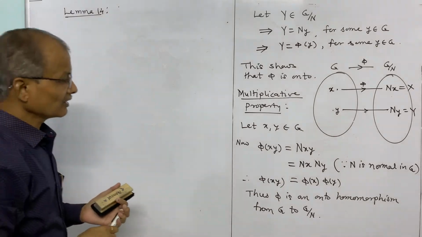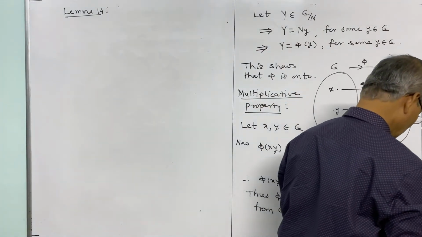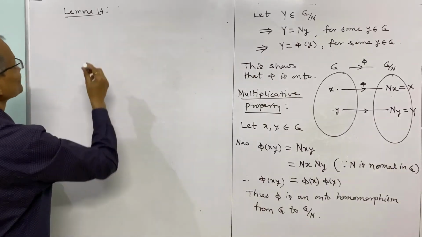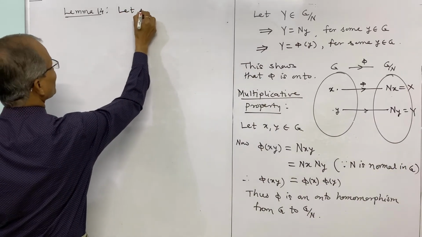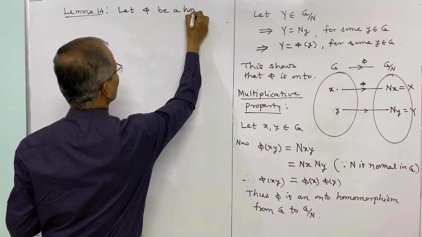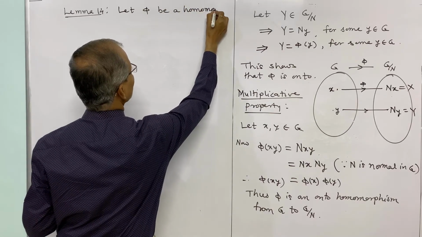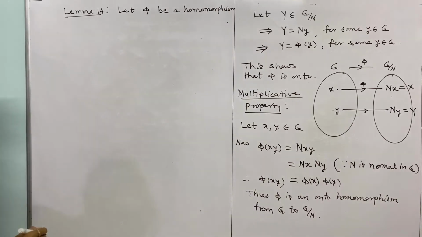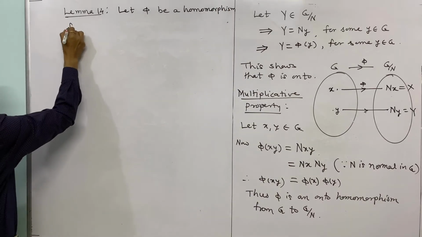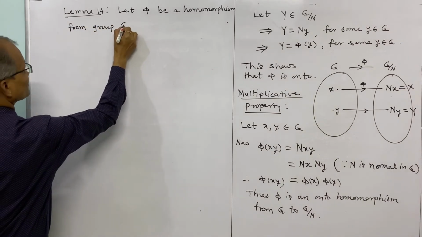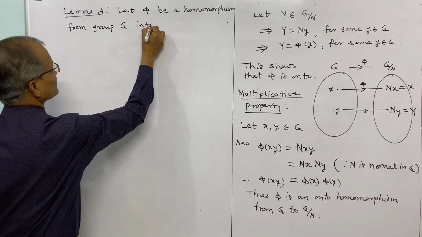Let phi be a homomorphism from group G into group G bar.